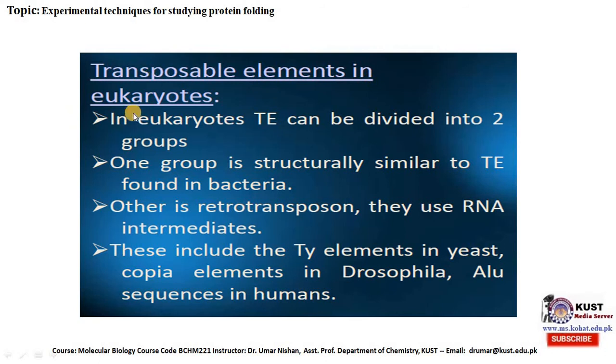Transposable elements in eukaryotes. In eukaryotes, transposable elements can be divided into two groups. One group is structurally similar to transposable elements found in bacteria. The other is the retrotransposons, which use RNA intermediates. These include the Ty elements in yeast, copia elements in Drosophila, and Alu sequences in humans.